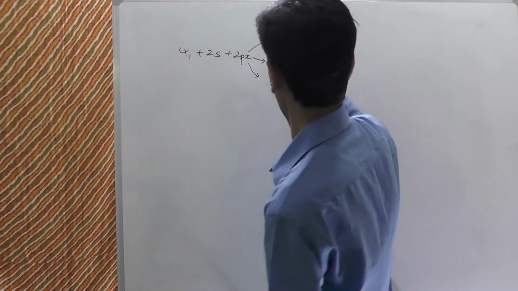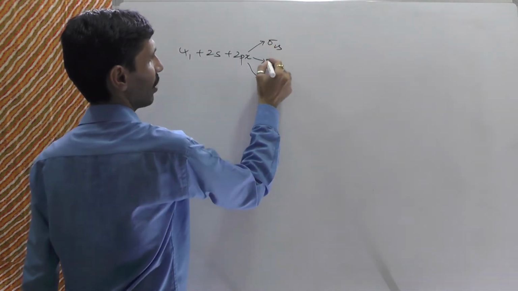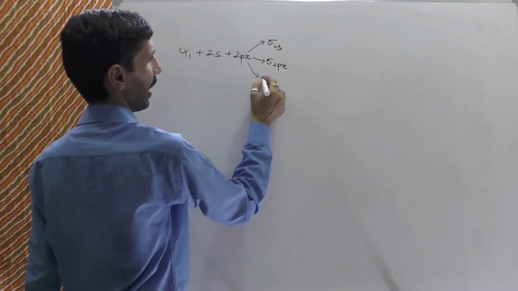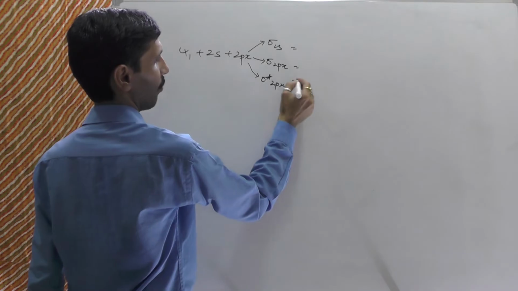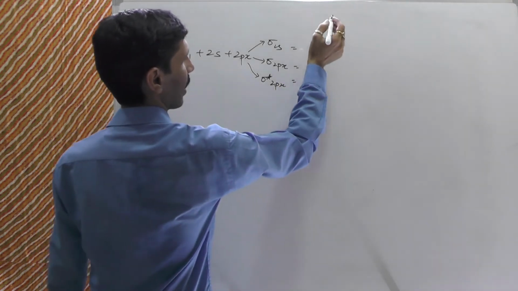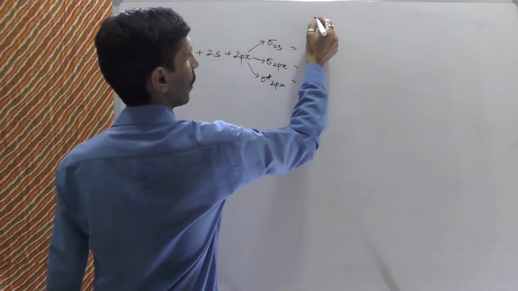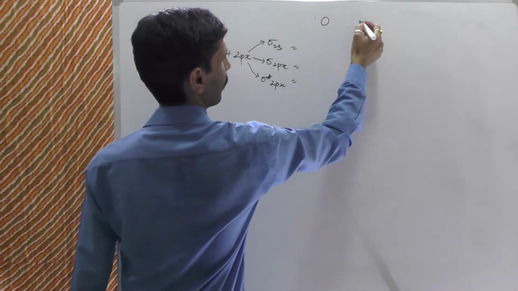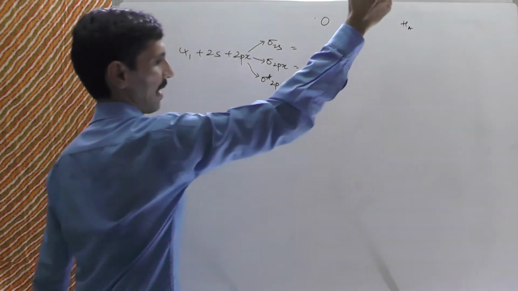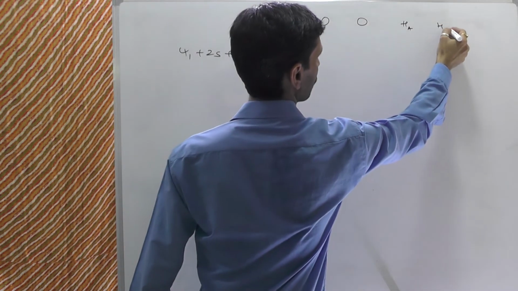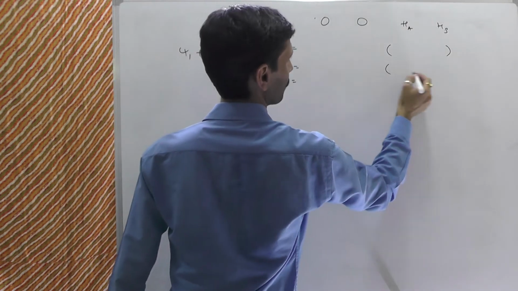So we have now, I'll show here the 2 oxygen. This will be sigma 2s. This will be sigma 2px. And then we have sigma star 2px. So bonding as well as anti-bonding. Now here we are going to show the elements: there are going to be 2 oxygen, and then there will be HA as well as HB. I'll be showing brackets over here.